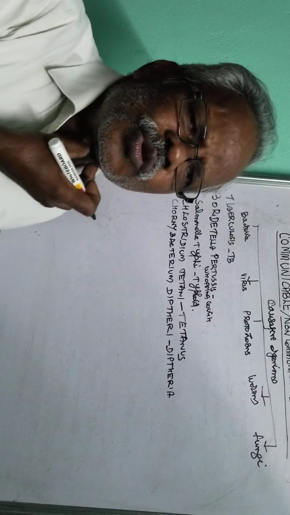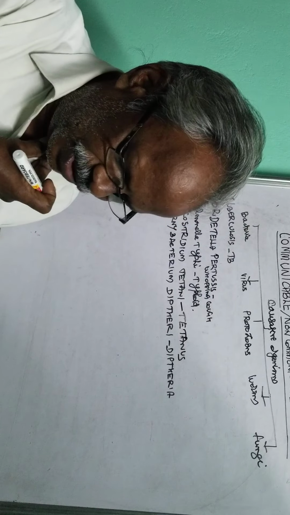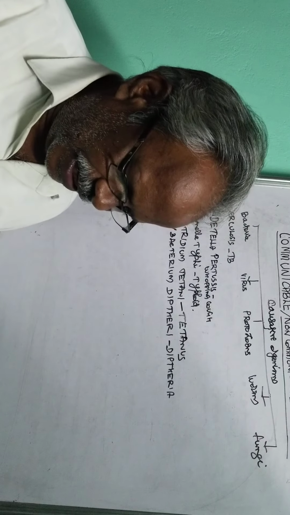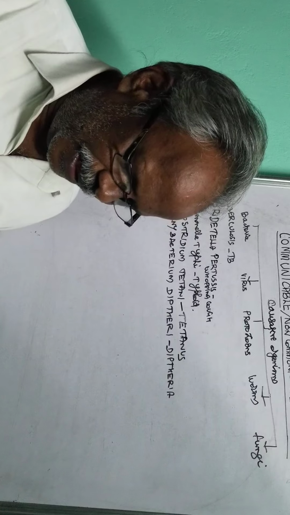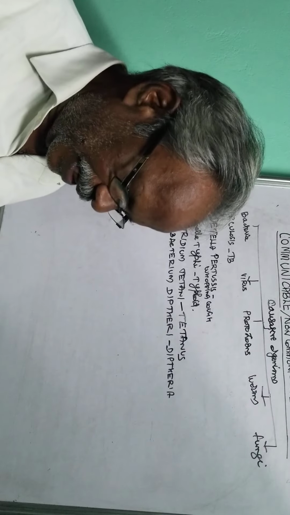The throat will be affected. It also causes difficulty in breathing, and the throat is affected. That is called diphtheria. Thondai adaipan, diphtheria.